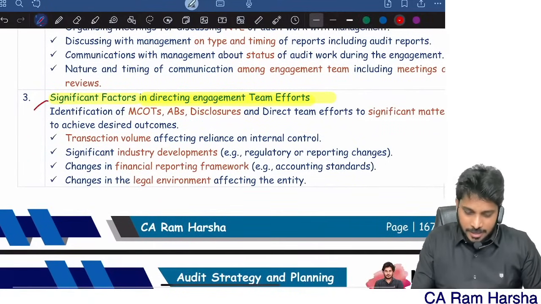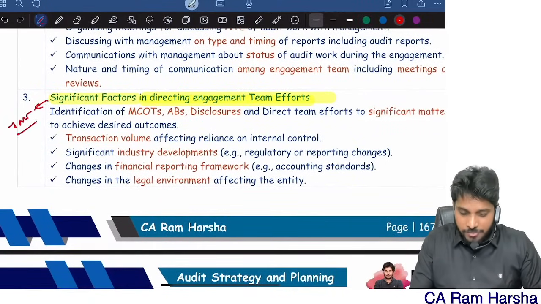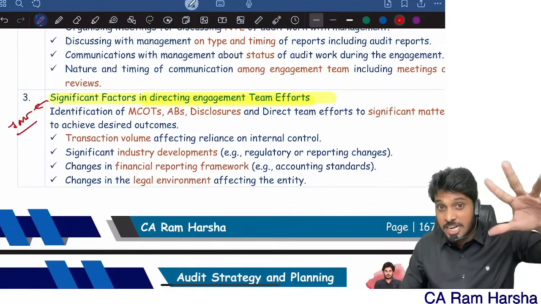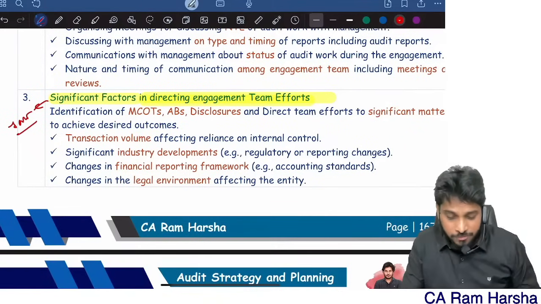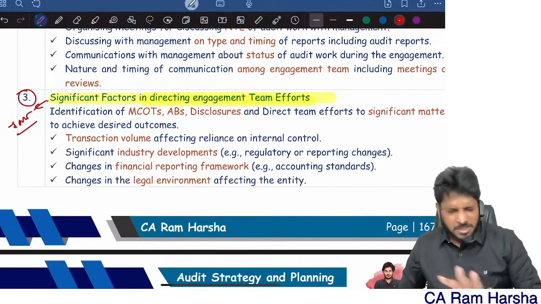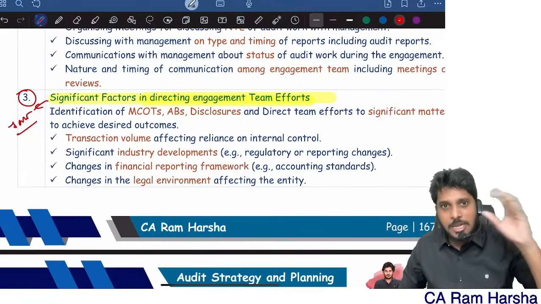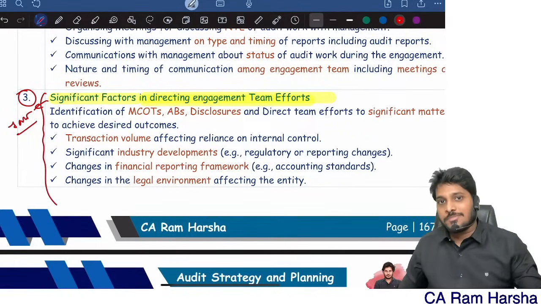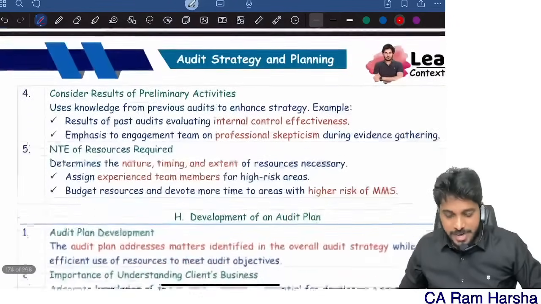In the recent Jan 25 exam, one 5 marks question came on this, on a telecommunication company, digital database, like that. The question is so practical, so in-depth. Only students who understand this topic conceptually can figure out the answer. Fine, anyhow, I'll come back.